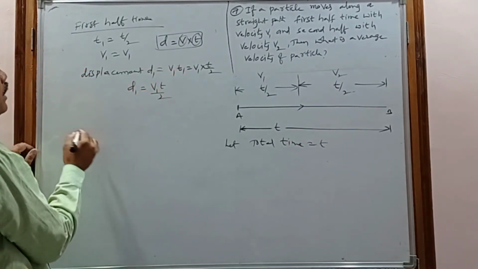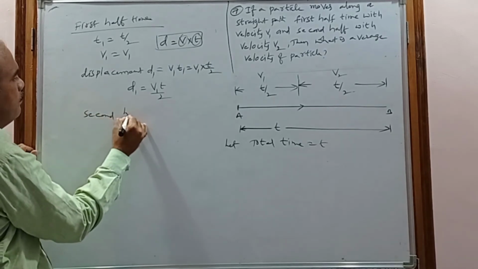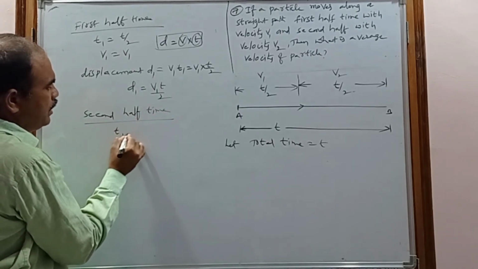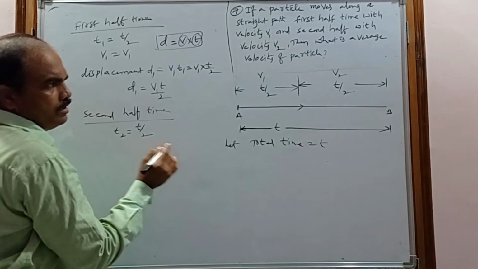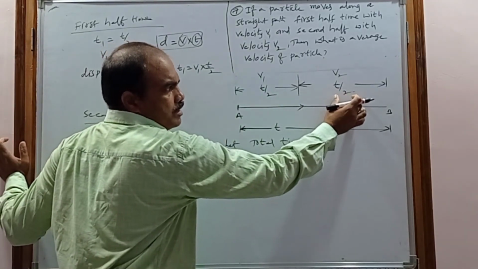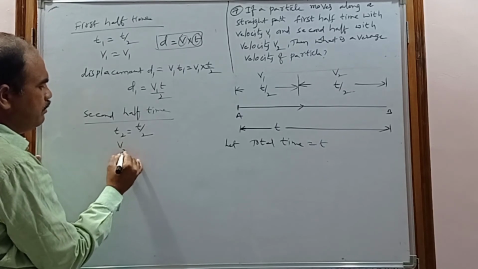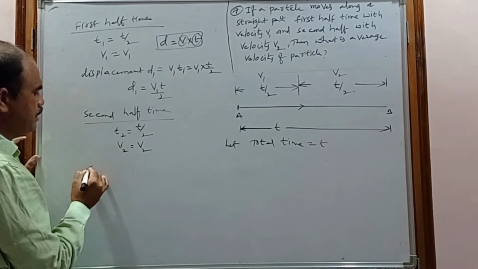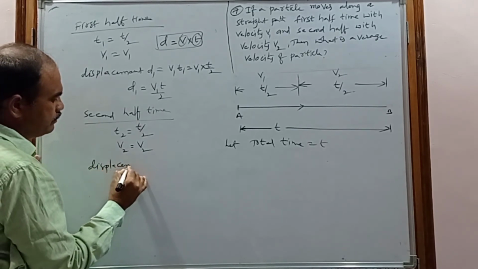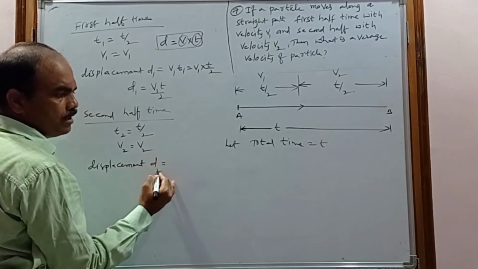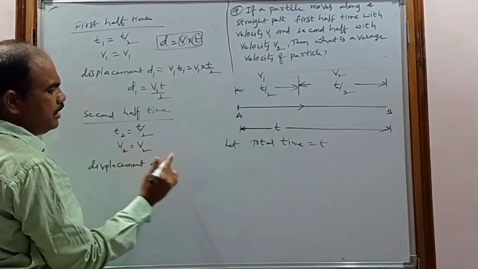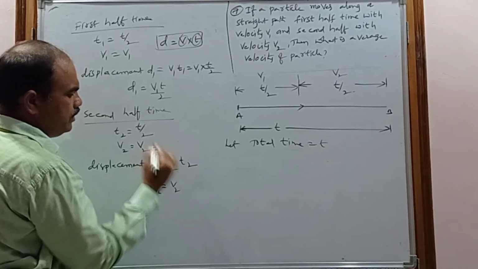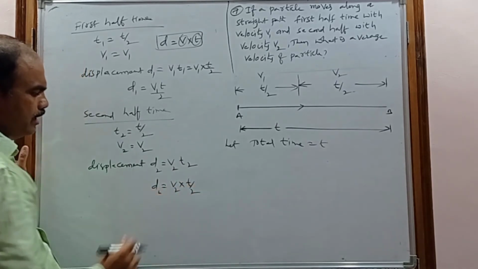Now coming to the second half time. In the case of the second half time, the time will be considered t2. t2 is equal to t by 2, and with what velocity is the body moving in the second half time? v2. So the velocity is considered v2. Now you have to calculate the second half displacement. Consider the second half displacement d2. What is the formula? Velocity into time. The velocity here is v2, and the time is t2. So d2 is equal to v2 into t by 2. This is the second half displacement.